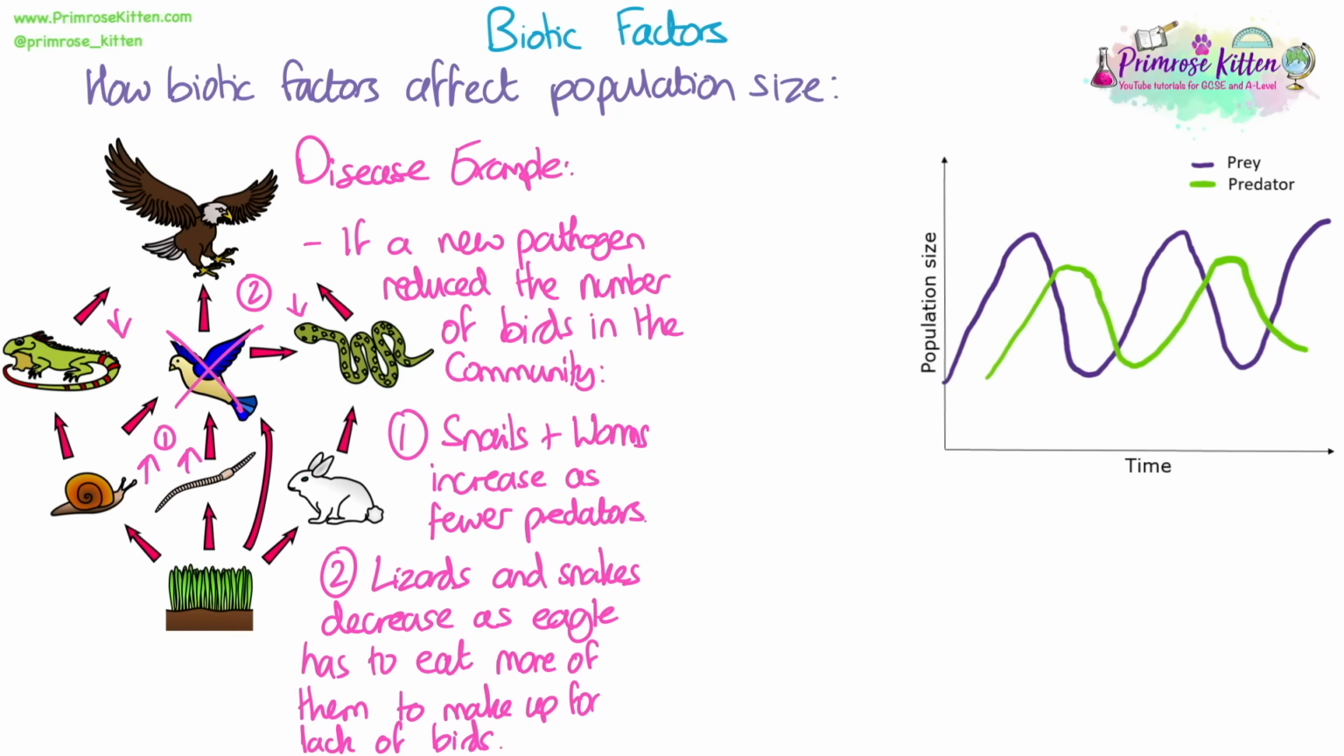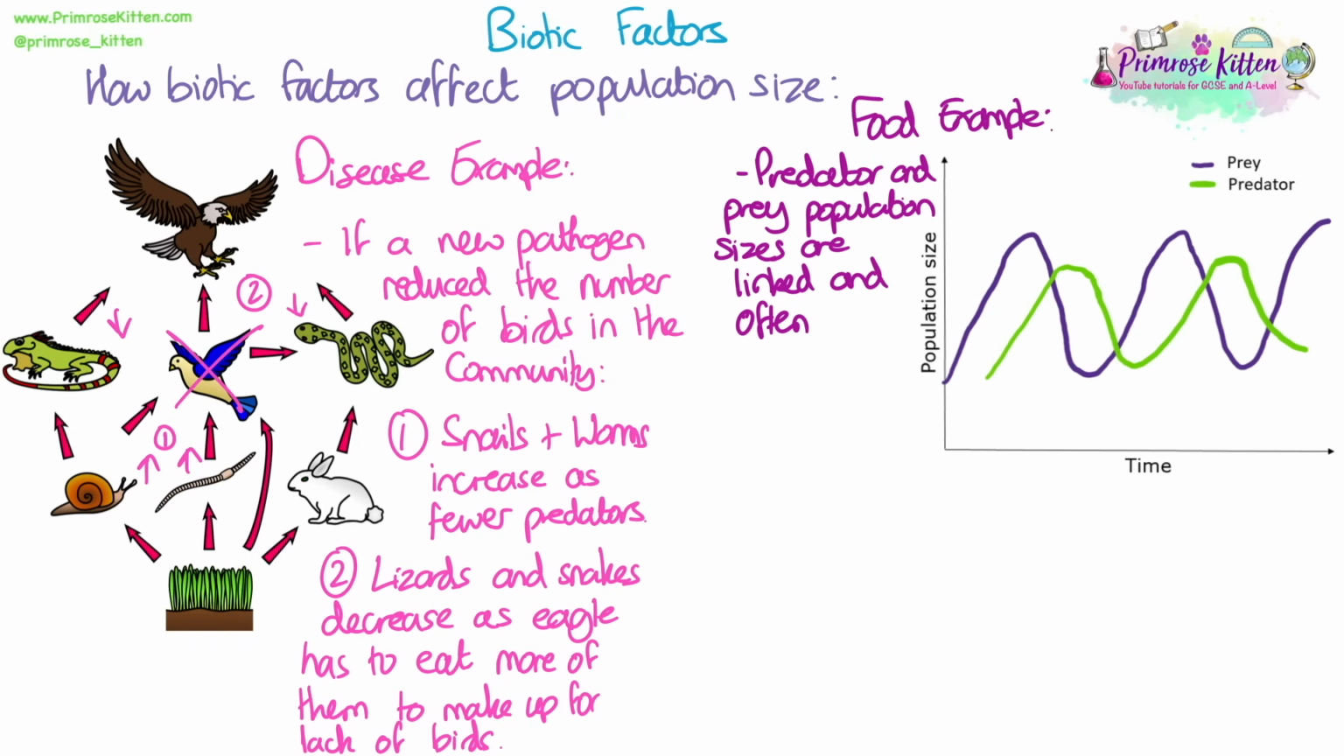So when we look at food chains like this and talk about the impact of a biotic factor on a community, we have to look both above and below in the food chain. We need to know about predator and prey population sizes, how they're linked, and how they often cycle over time in stable ecosystems.